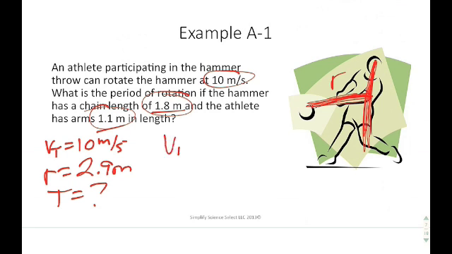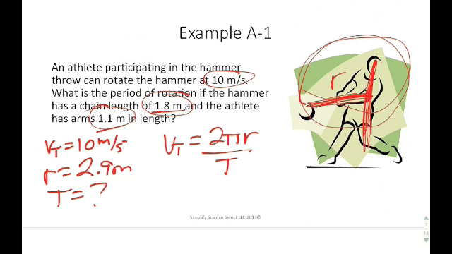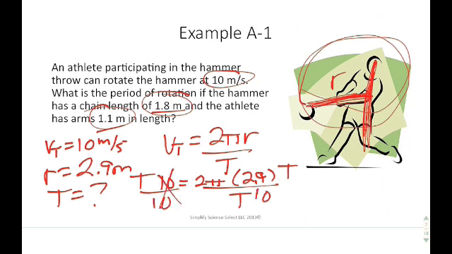So we look at the equation Vt equals 2 pi r over t, and the reason why we know that is because he's turning in circular motion. So we say 10 equals 2 pi times 2.9 over t. Multiply both sides by t, divide both sides by 10, and what we're left with is t equals 2 pi times 2.9 divided by 10. When you multiply that all out on your calculator, you should get something around 1.82 seconds.